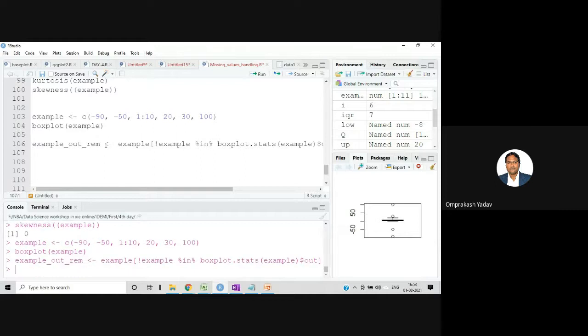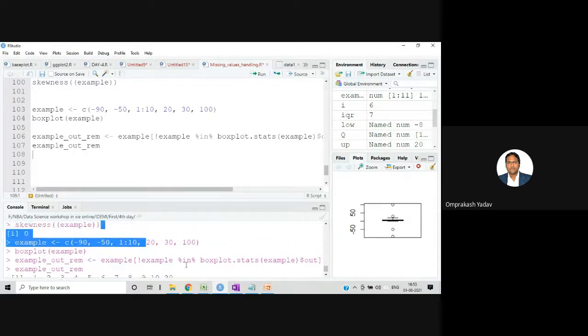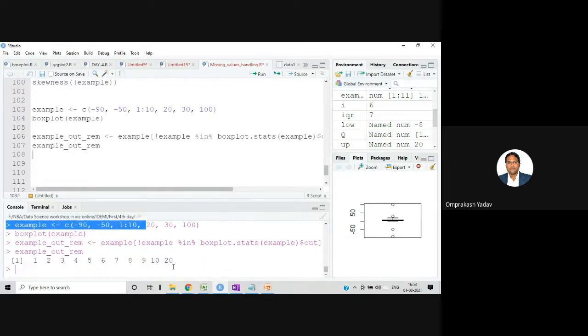And then if I run this and try to print example_out_removal, if you see this one, it has considered 20 also, right? In the previous interquantile range it was giving more accurate results, even 20 got removed. But we cannot say that 20 is exactly an outlier or not, right?